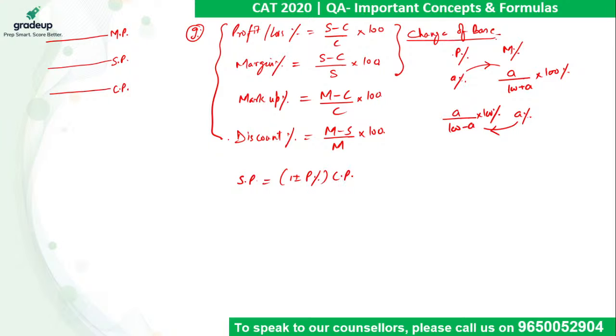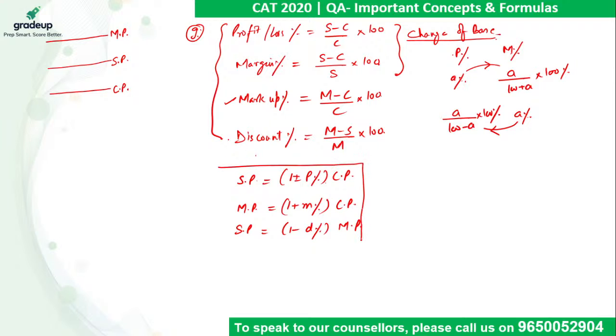With this method, we can save around 3 to 4 steps in calculation, right? In case of markup, mark price is equivalent to 1 plus M% of cost price. And in case of discount, selling price is equivalent to 1 minus D% of mark price. These three are very, very important relations for making calculations relatively easier. This is for profit loss, this is for markup, and this is for discount.